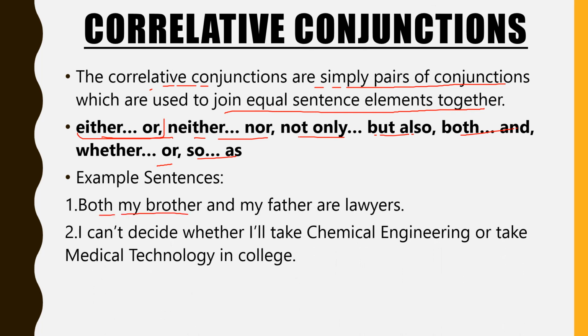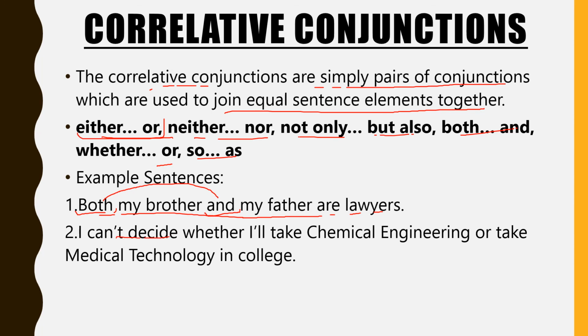Both my brother and my father are lawyers. So both and, these two words are used together, a pair of conjunctions used together in a sentence to join a sentence.